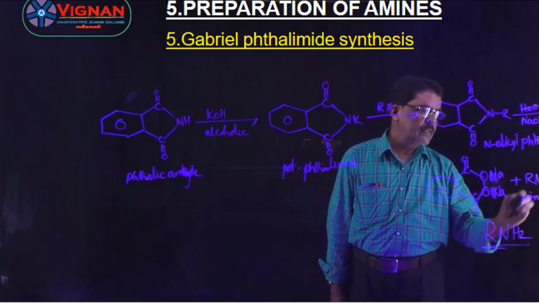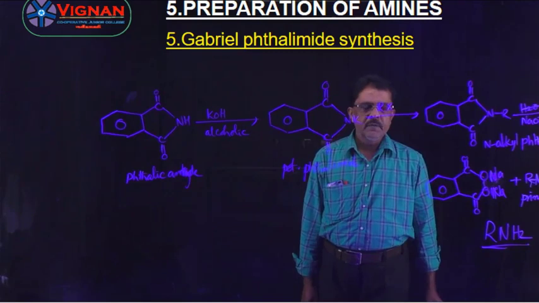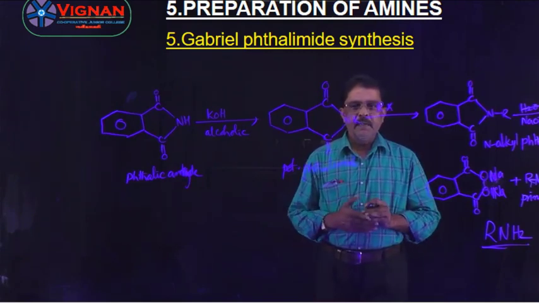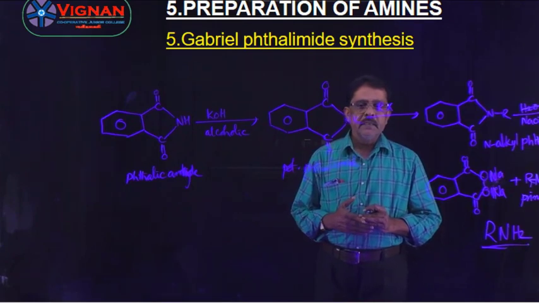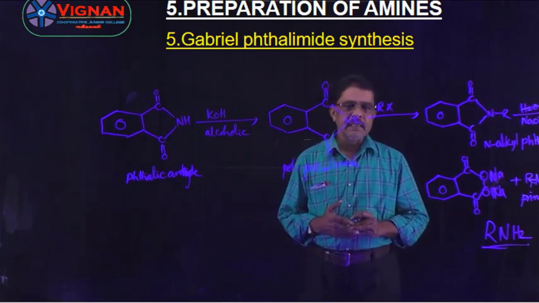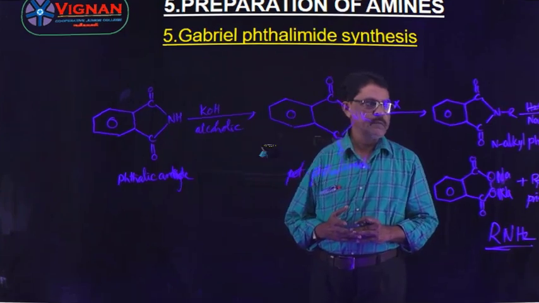Understand? So this is one of the most important methods to prepare the primary amines. Here the secondary and tertiary amines are not prepared by this method. Why? Because of steric hindrance of alkyl groups.